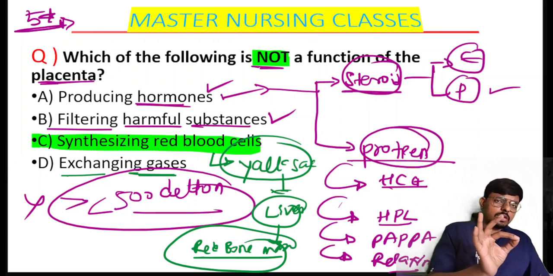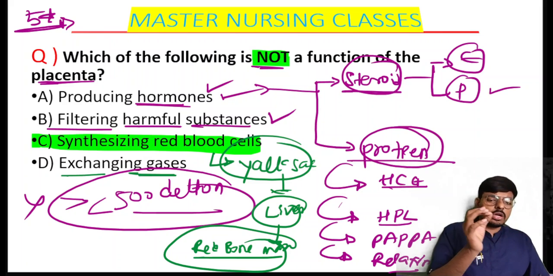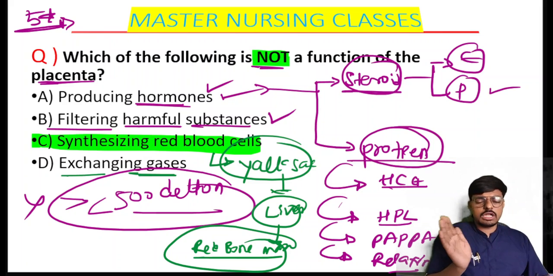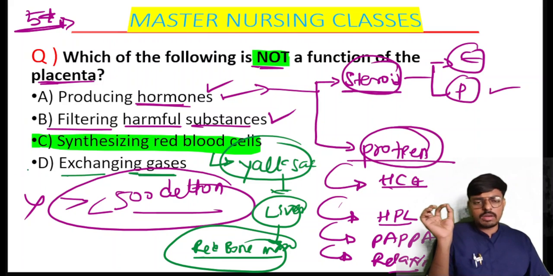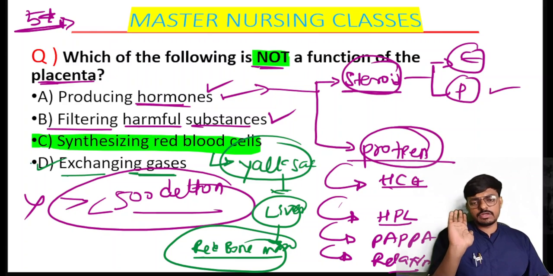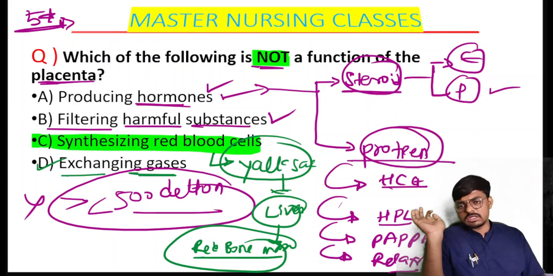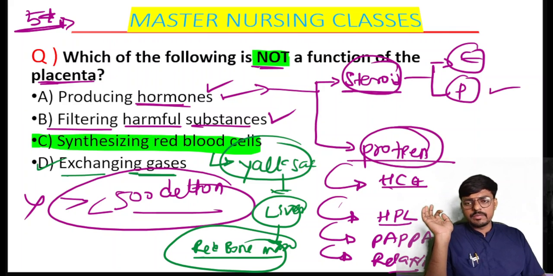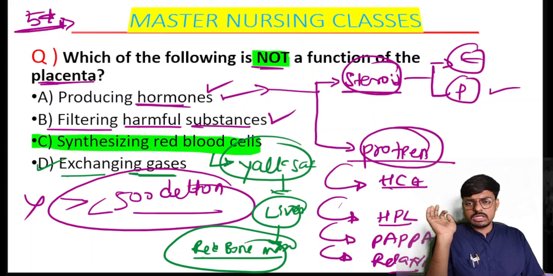Okay, and it will give through the placenta to the umbilical vein. This also has the gas exchange function, which means the respiratory function, and our placenta will do that here. But the synthesis of red blood cells is not a function of the placenta. So let me revise the functions of the placenta quickly. Definitely one question they can ask in your exam.